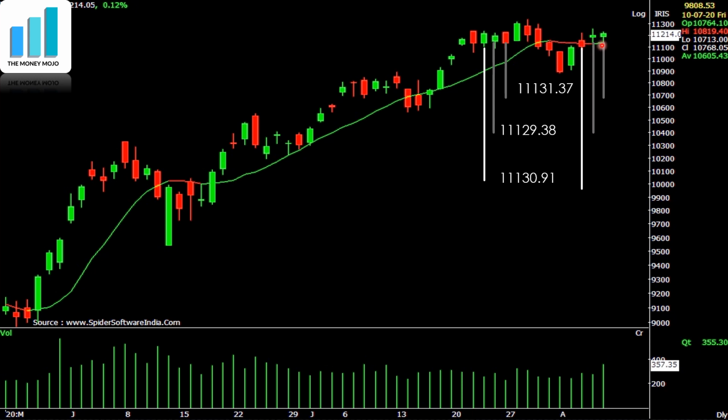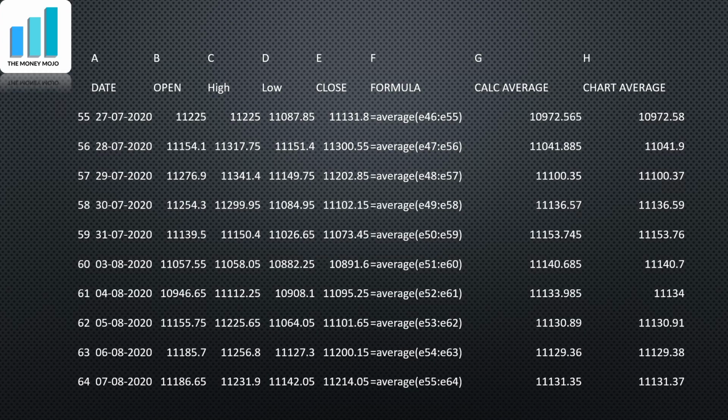It is not below, it is above. So Nifty is above its last 10-day traded price. Similarly here, Nifty is above the last 10-day average traded price. Here Nifty is below the last 10-day average traded price. This gives us one thing. By drawing this moving average, we can visually see whether Nifty is now currently trading above the average or below the average, and that is a significant piece of information which we have added just by calculating the moving average.